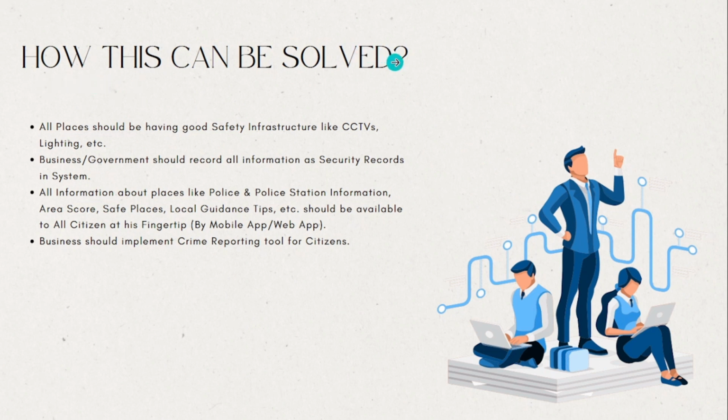So, how can this be solved, right? I have identified that first, infrastructure should be improved, like CCTV and street lights should be there. Then, the business should record all this information in a system, and the business should implement one application to represent that data. Let me quickly show you one demo of the app that I have built.